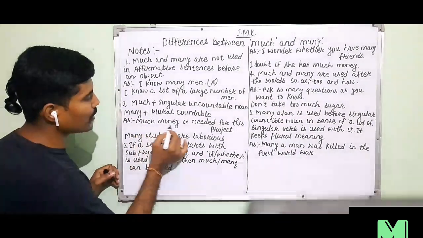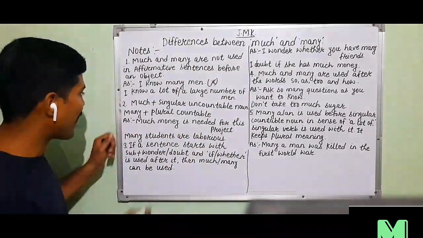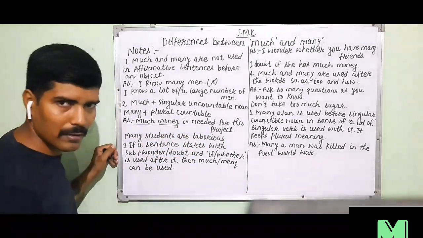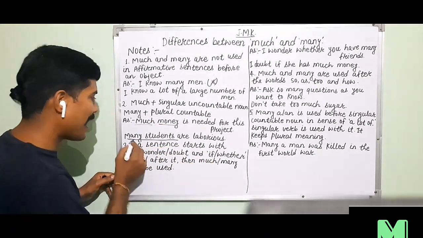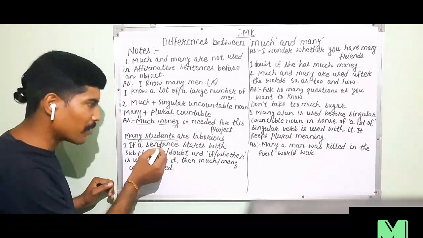If we use a plural countable noun after much, or a singular countable noun after many, then the sentence will be wrong. For example, much money is needed for this project. After much, money has been used as it is an uncountable noun. Many students are laborious. After many, a plural countable noun.